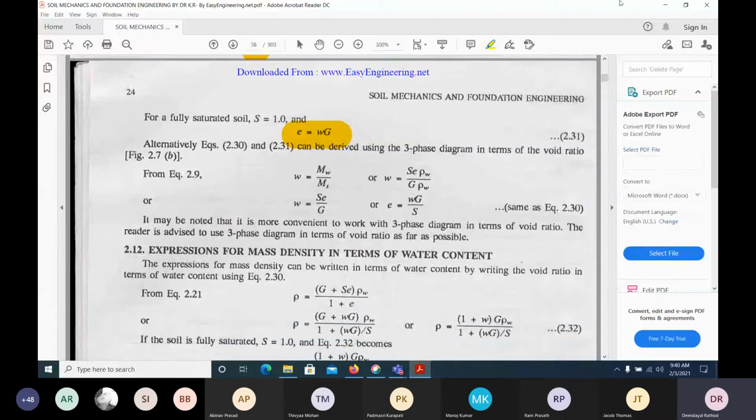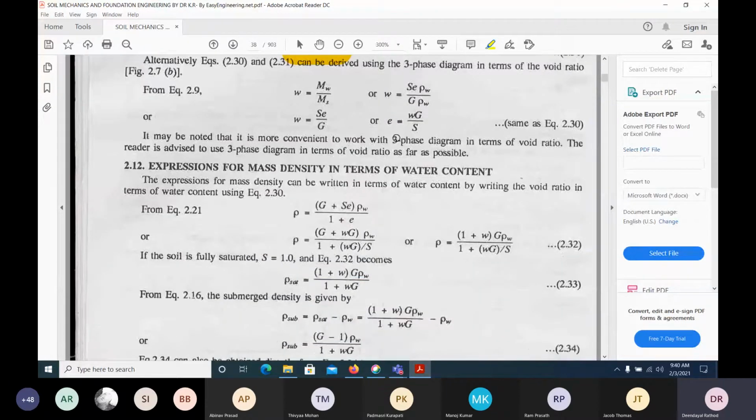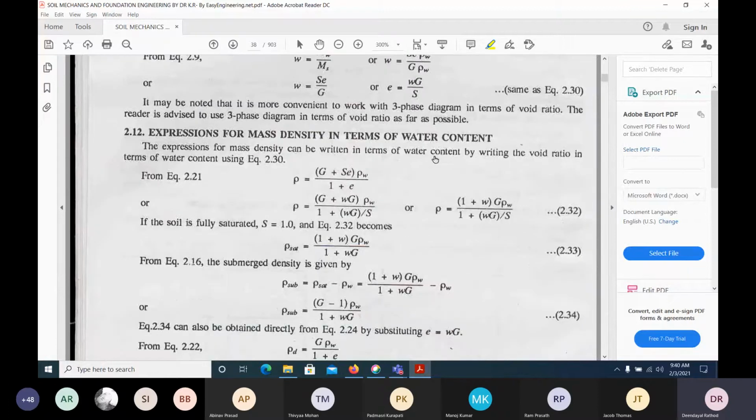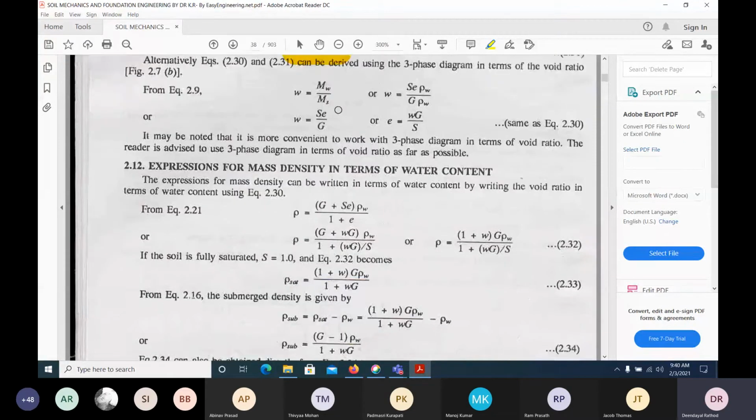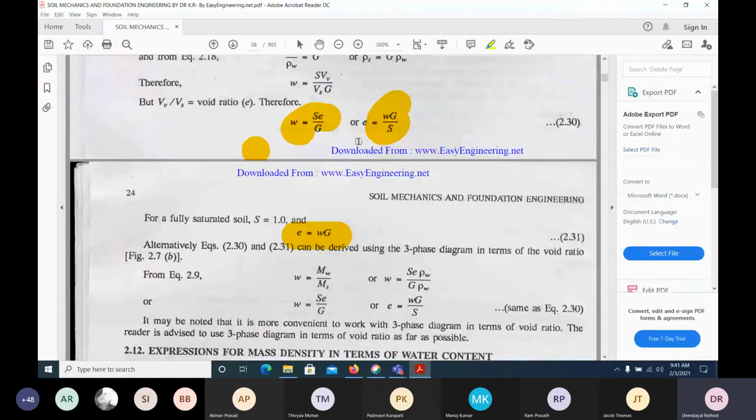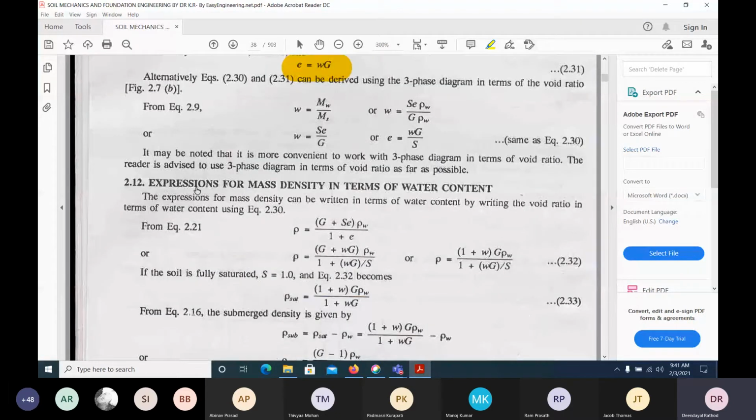Okay, so again, the expression for the mass density in terms of the water content. Suppose we have derived this equation. Now how can we derive this equation, the density in terms of water content? Till now there was no water content. This equation we have already derived.